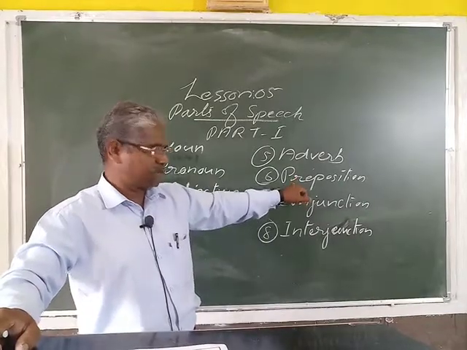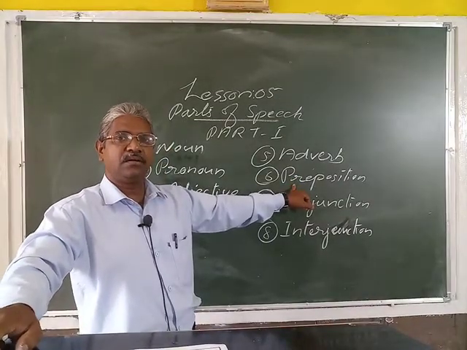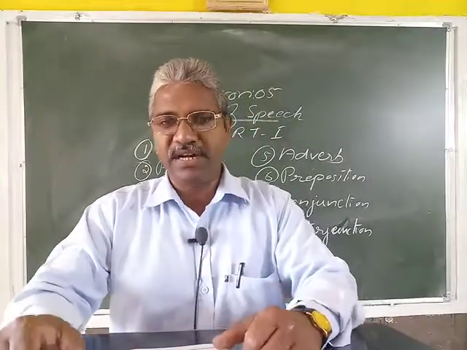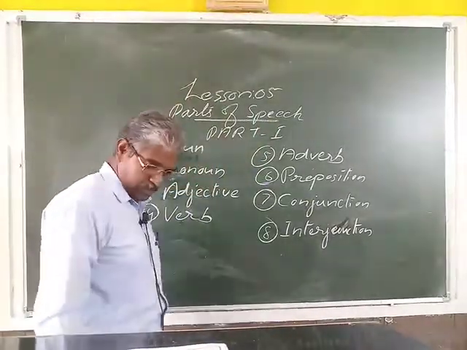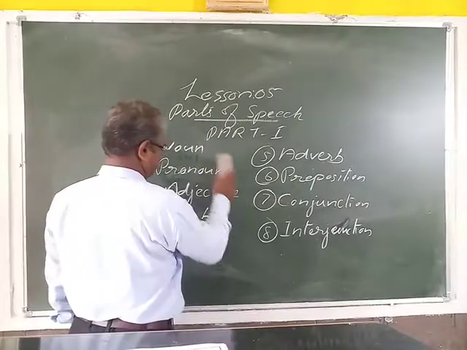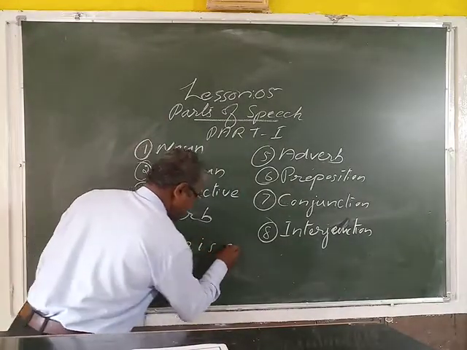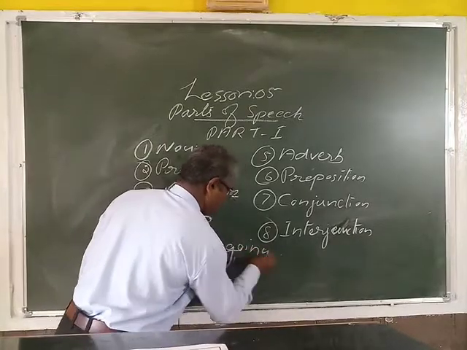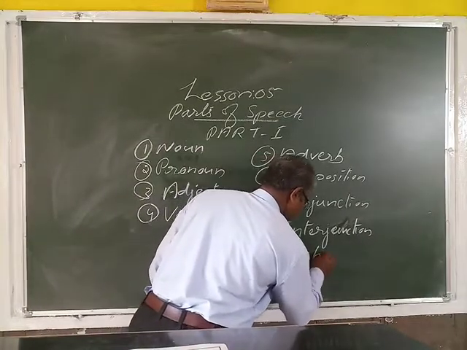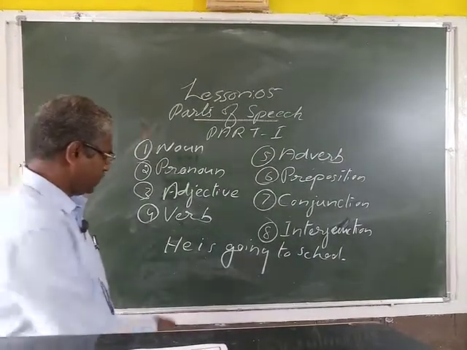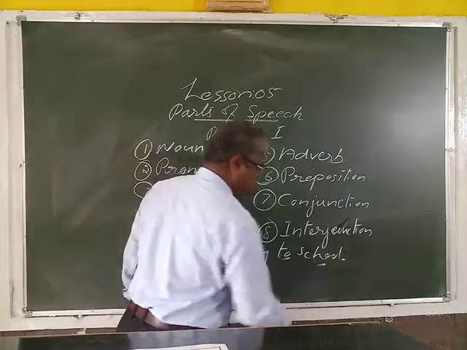Then next is a preposition. Preposition is used to join the words in a sentence. I will write one sentence here. For example, he is going to school. Here there are five words.